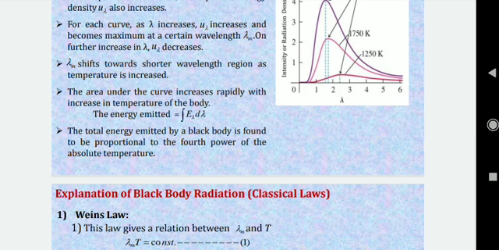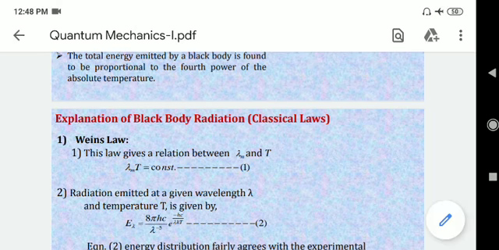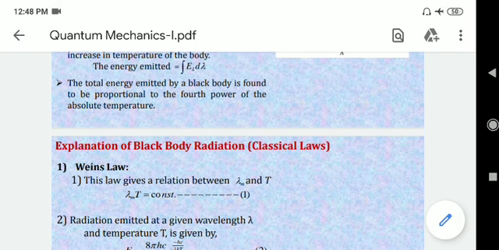So in the explanation of the black body radiation, the first scientist who tried to explain this black body spectrum is Wien. Wien is the name of the scientist. Actually, he put the law in terms of lambda m into T is equal to constant. He told that the product of maximum wavelength and the temperature is always constant, or we can say that the emitted wavelength is inversely proportional to the temperature. As wavelength increases, temperature decreases.